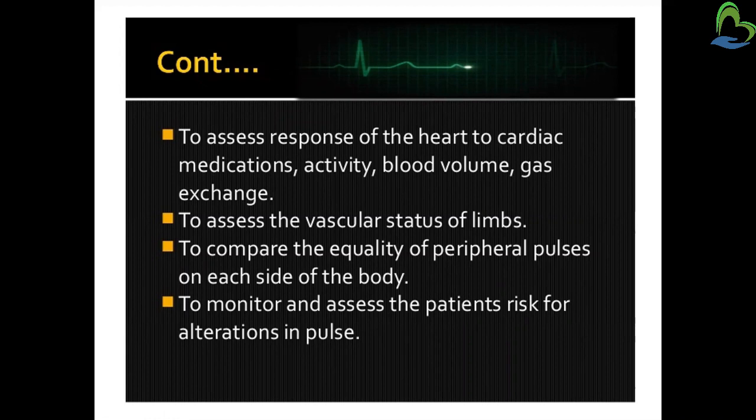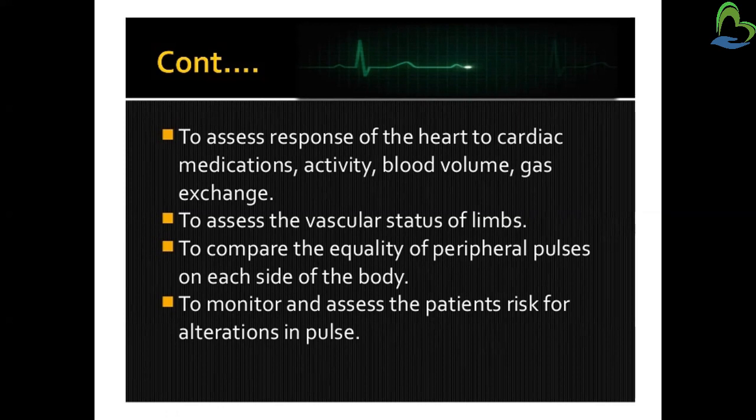Now to compare the equality of the peripheral pulses on each side of the body. Here we'll be able to compare the equality from one peripheral region to the next, comparing the pulses on each side of the body. Now to monitor and assess the patient's risk for alterations in the pulse.